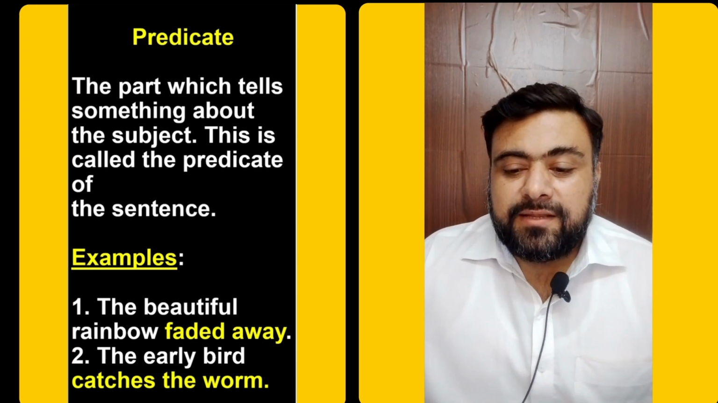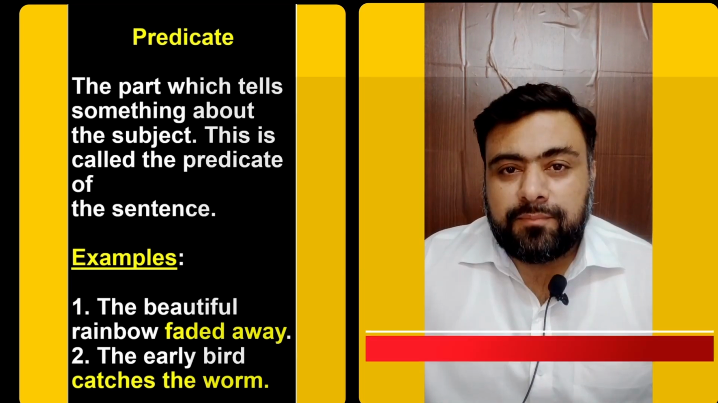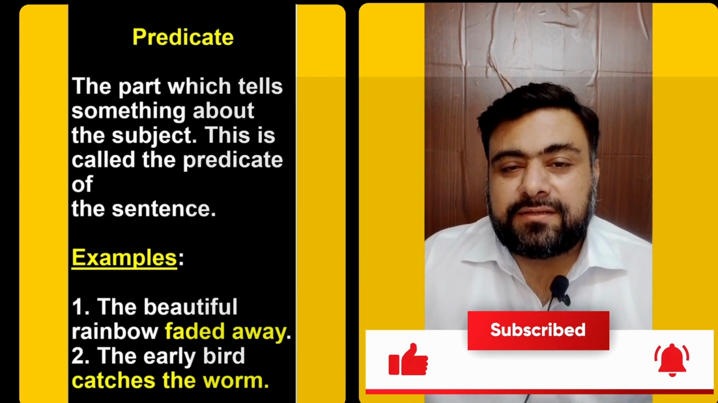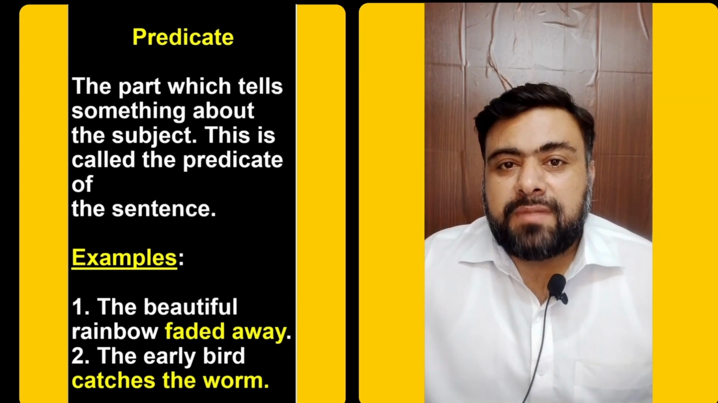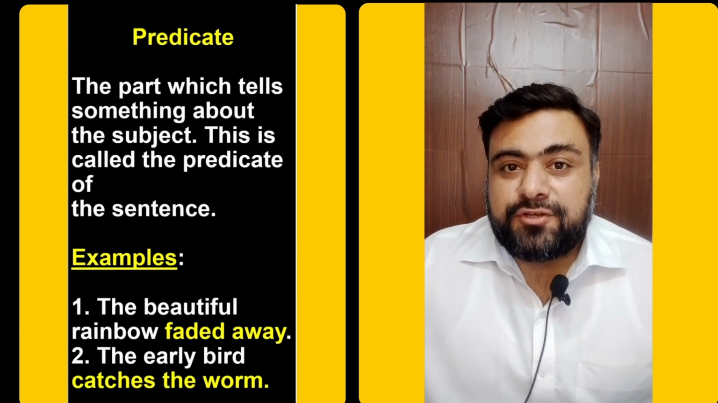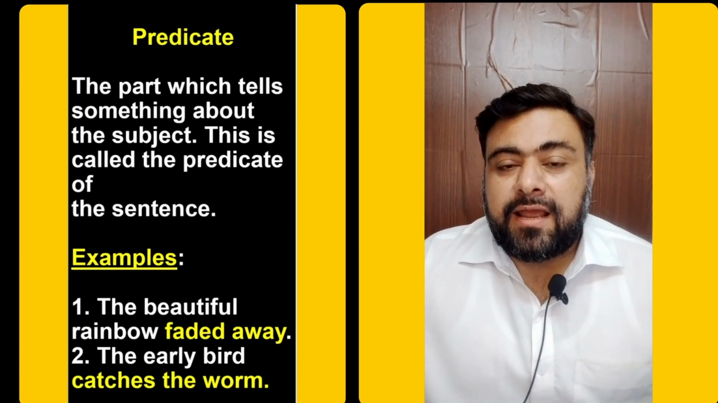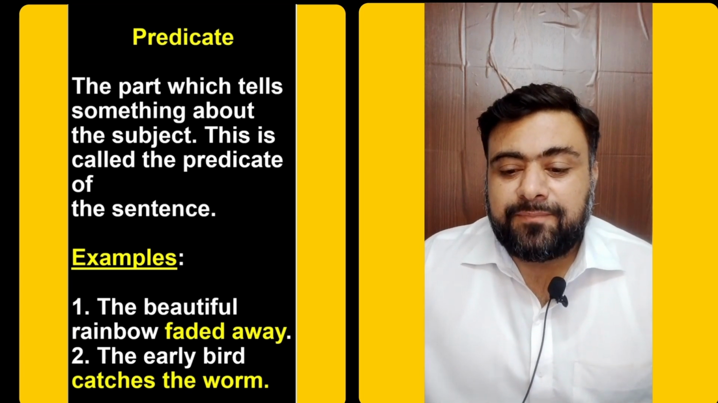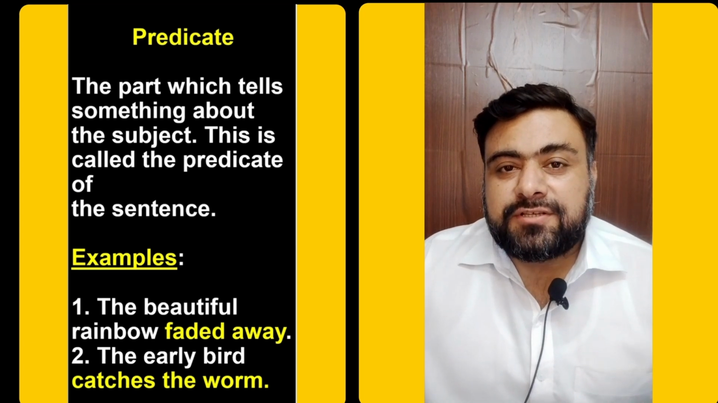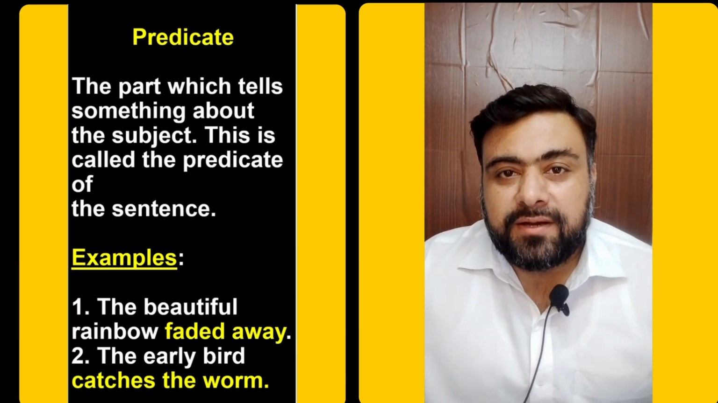Second, the early bird catches the worm. In this sentence, the early bird is the subject because we have just mentioned something and now we are going to give you information about this something. And that information is in the form of the predicate. And what is the predicate in this sentence? Catches the worm. This phrase, catches the worm, is the predicate of the subject, the early bird.